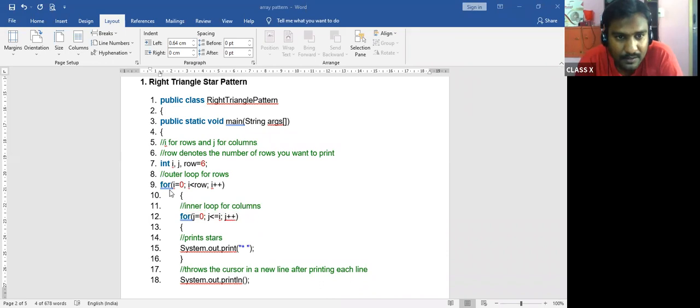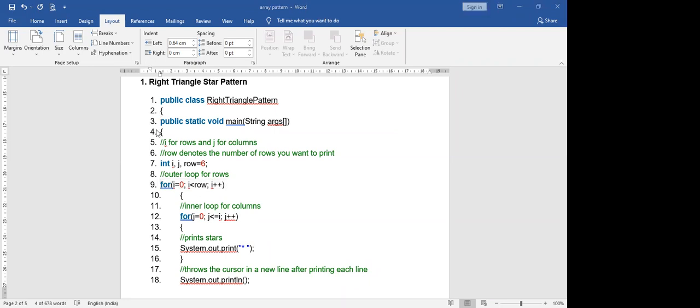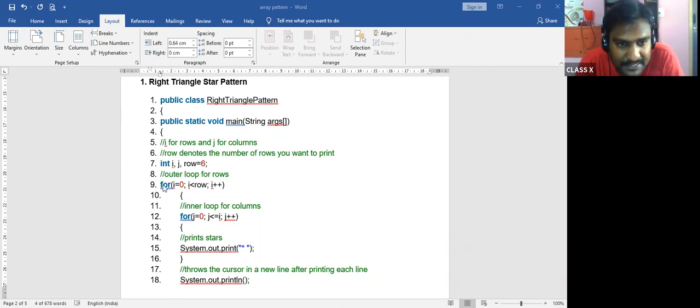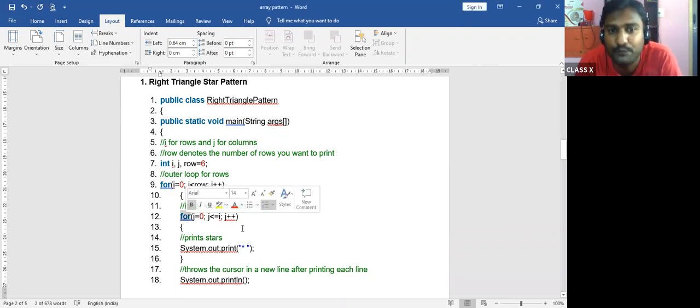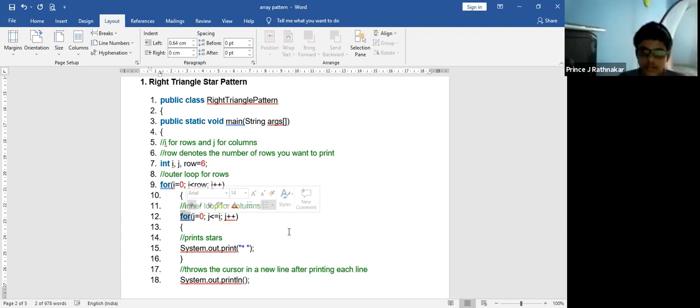Here you can see, this is one for loop and the other one is the second for loop, as I told. So we are using two for loop statements. One is for I and the other one is for J. I is for rows and J is for column. This much you understood? Yes, sir. Clear? Yes, sir. Okay, now very simple.